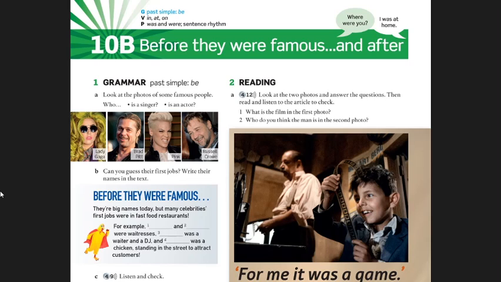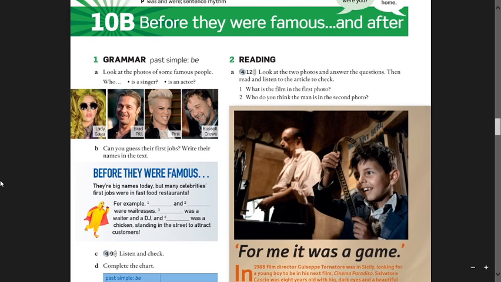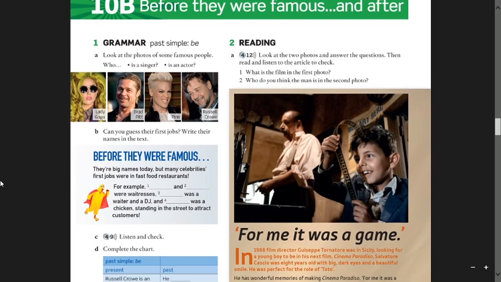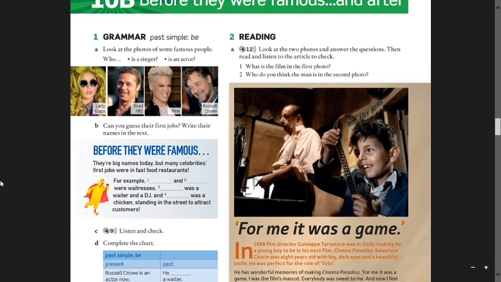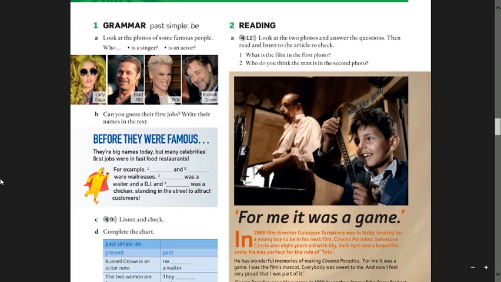In the first part you have the grammar part. So you have to work with famous people. You have to guess what they were before being famous, okay? So you have to read this and complete with the names of these people, okay? Then you're going to listen to check the information, okay?